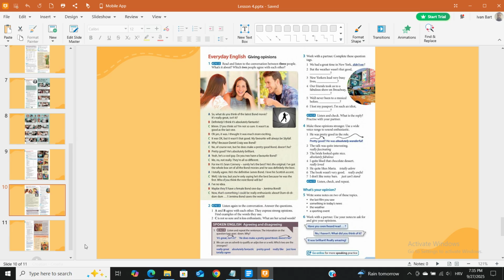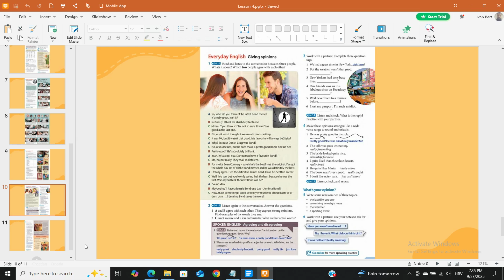Who do you think the next Bond will be? I've no idea. B. Maybe they'll have a female Bond one day, Jemima Bond! A. See, now that's something I could be really enthusiastic about. Dum dum dum dum dum... Jemima Bond saves the world!